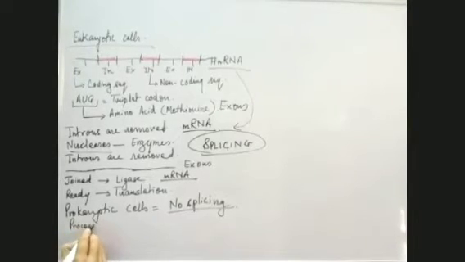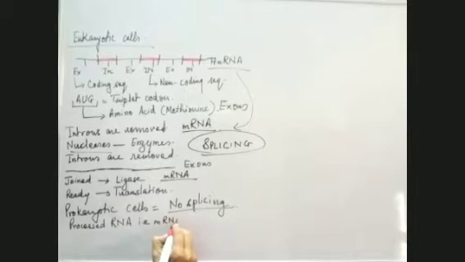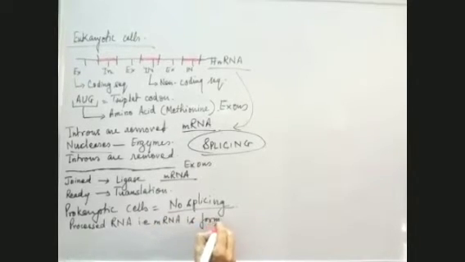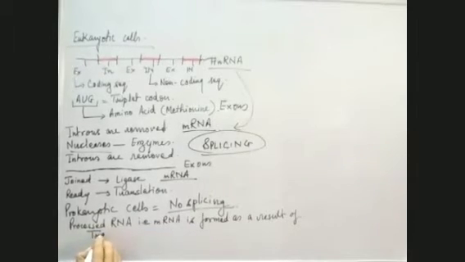Processed RNA, that is messenger RNA, is formed as a result of transcription. We get a properly formed messenger RNA which doesn't undergo splicing, as there are no introns. So this is the difference between the eukaryotic and the prokaryotic transcription process.